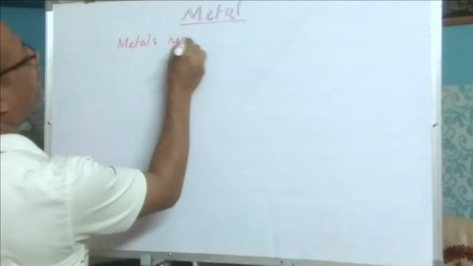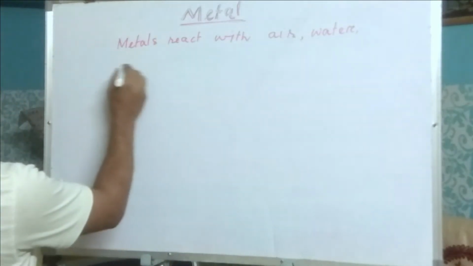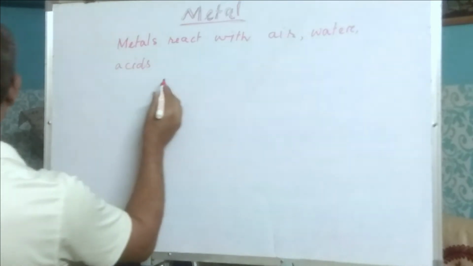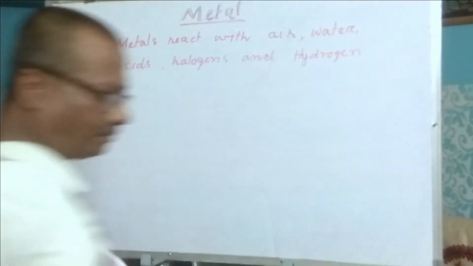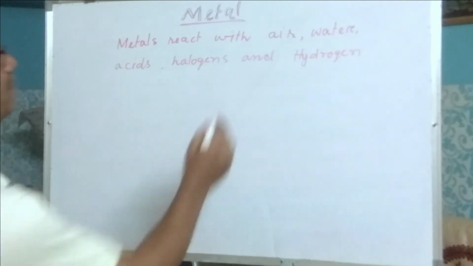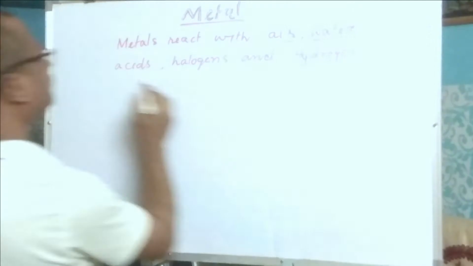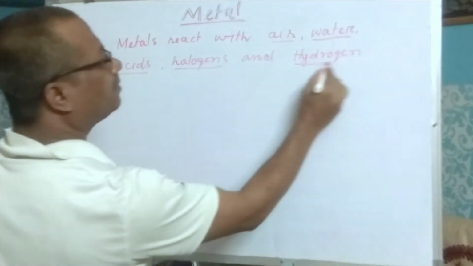Metals react with air, water, acids, halogens. First of all, we should learn something about air, water, acid, halogens and hydrogen.